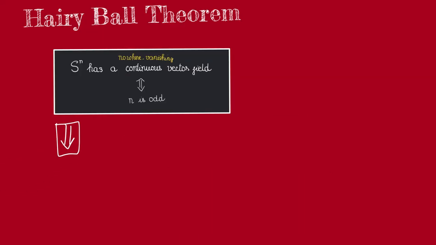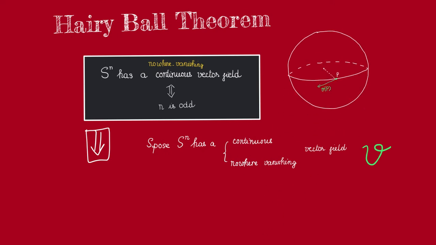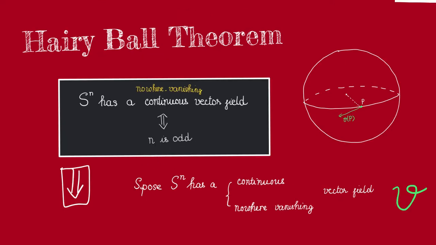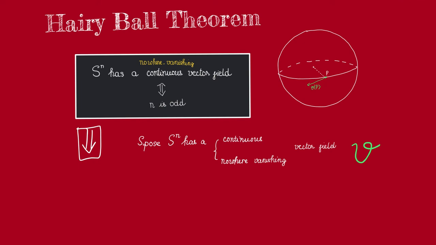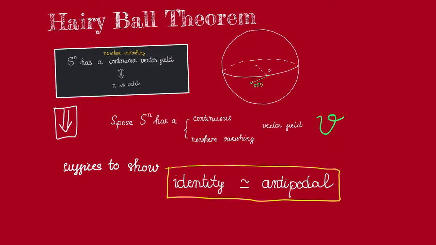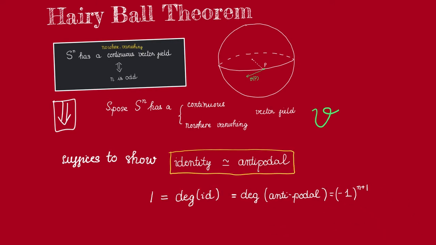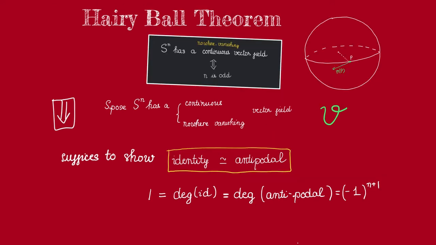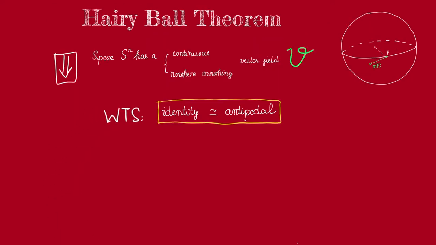Now let's prove necessity. Suppose that S^n has a continuous nowhere vanishing vector field V. We want to show that n must be odd. Our plan is as follows. Observe that it suffices to construct a homotopy between the identity map and the antipodal map. Why is that? Well, because the degree of the identity is 1, whereas the degree of the antipodal map is (-1)^{n+1}. So, if the identity map is homotopic to the antipodal map, then n must be odd. So this is what we want to show.